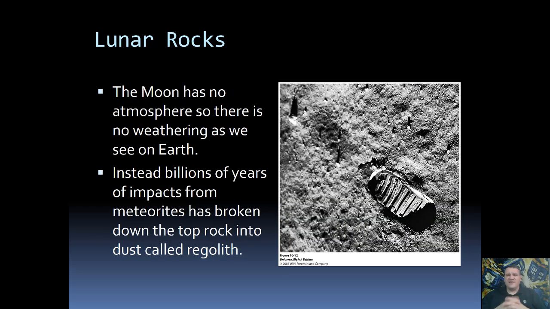Now, we mentioned previously that the moon has no atmosphere and therefore has no weathering. However, there is a fine layer of very powdery soil referred to as regolith, which has been formed through billions of years of micrometeorite impacts. A micrometeorite is a meteorite, but it's relatively small. So think like grains of sand. So the moon has been sandblasted for billions of years, creating this very fine powdery soil, this regolith.